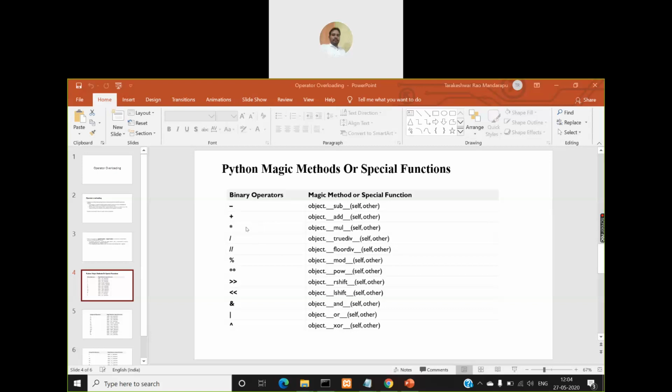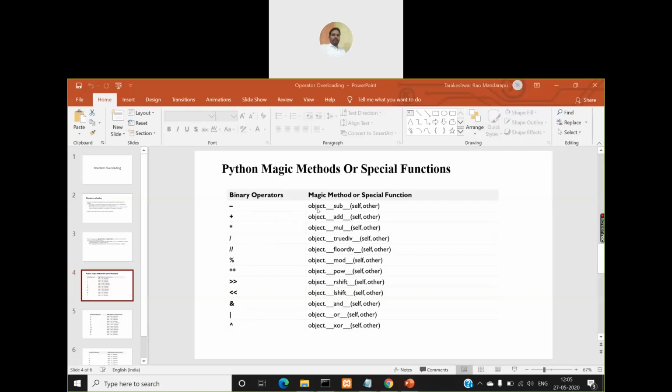If you look at the binary operator list here, you have all the arithmetic operators: addition, subtraction, multiplication, division, floor division, modulo division, and then the exponent operator, right shift, left shift, logical AND operation, OR operation, exclusive OR operation. All these operators are displayed here. For each of these operators, you have a magic method or special function.